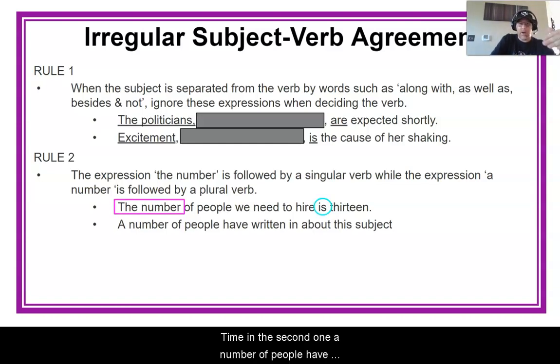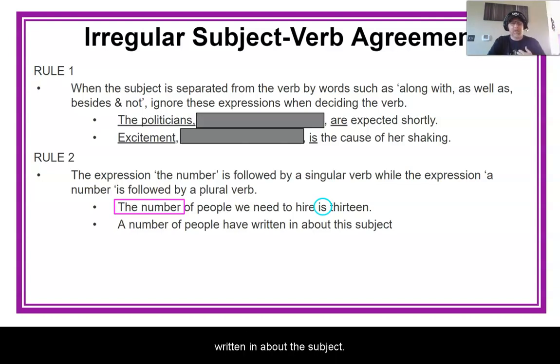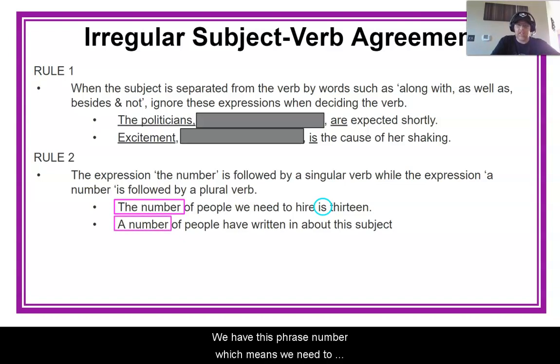In the second one, a number of people have written in about this subject. We want to check on, we have this phrase a number, which means we need to have a plural verb. In this case, have is our plural verb.